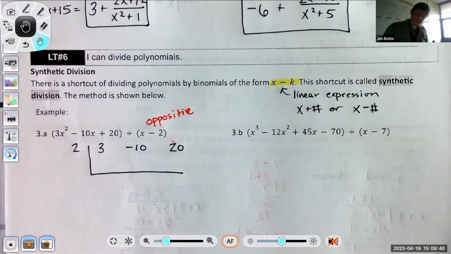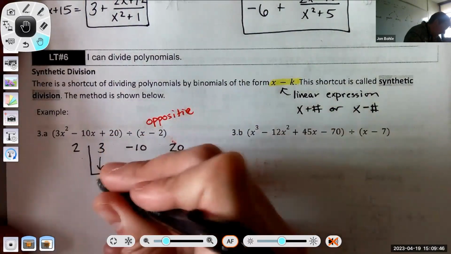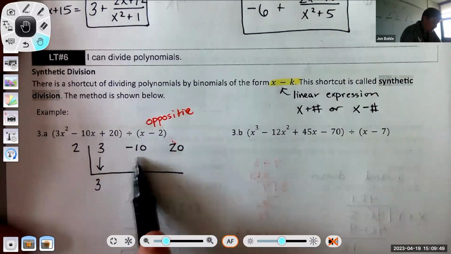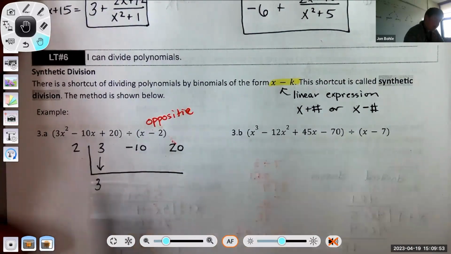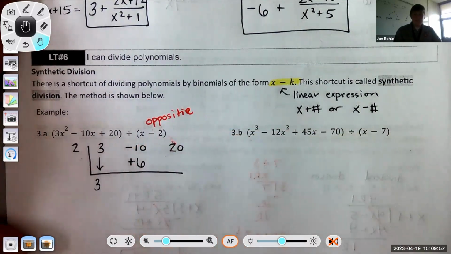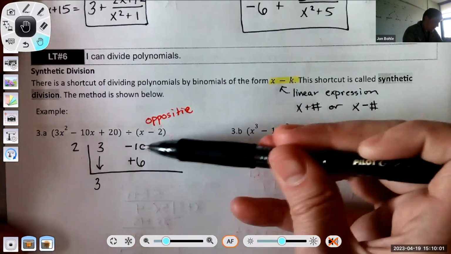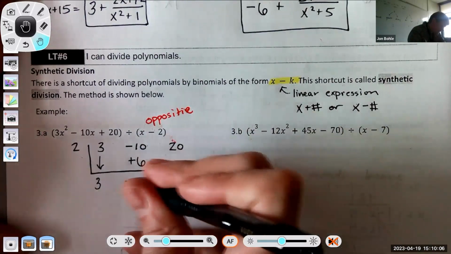And then you're going to follow this procedure on repeat until you just can't do it anymore. Ready? The first thing you're going to do is drop the 3 down. And then you need to figure out what this number is. To find out what this number is, you're going to take 2 times 3, which is +6. Since it's +6, I'm just going to put a +6 there. And the reason why I'm putting the +6 there is because then it tells you what math operation to use. -10 plus 6 is -4.